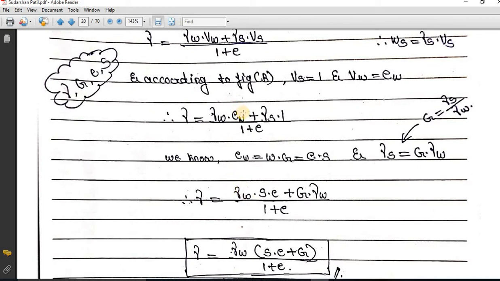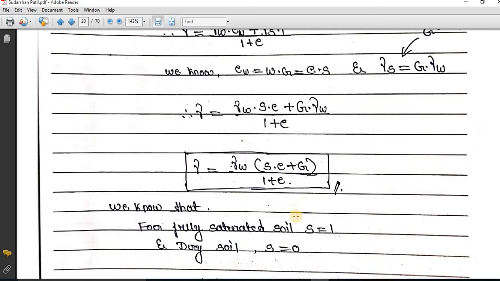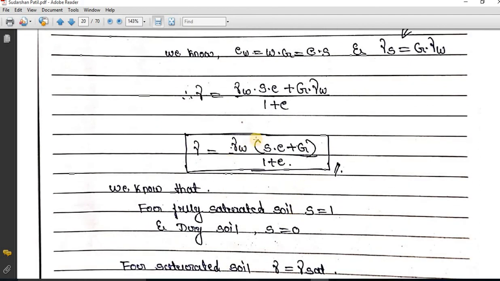In place of EW, I am going to keep E into S plus G into mu W divided by 1 plus E. I am going to keep as it is. So mu W I have taken common. So I can say that mu is equal to mu W into S into E plus G divided by 1 plus E. So remember, when the soil is full, this is the equation which is standard, that is relation between mu W, E, S and G.